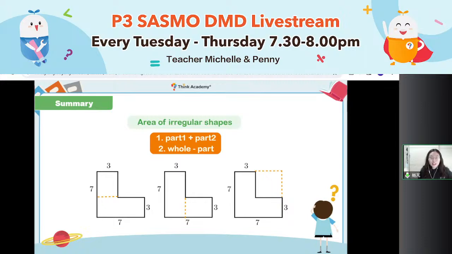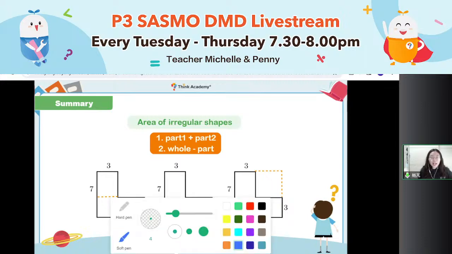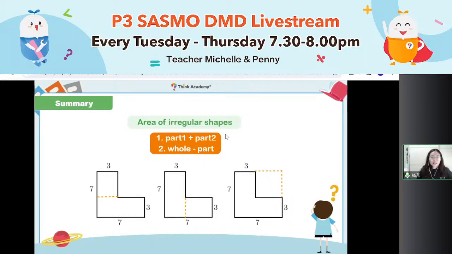Then for area of irregular shape, we have 2 methods. First, cut an irregular shape into 2 regular parts. Then second is make up: I use the big area, the whole area, and then minus the part I take away. So 2 methods.